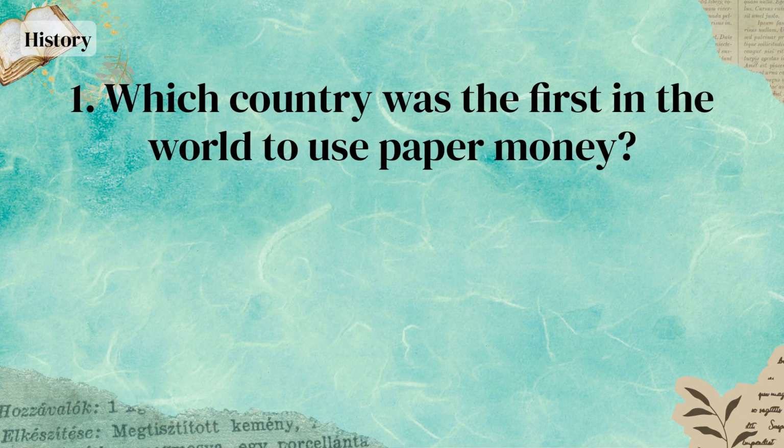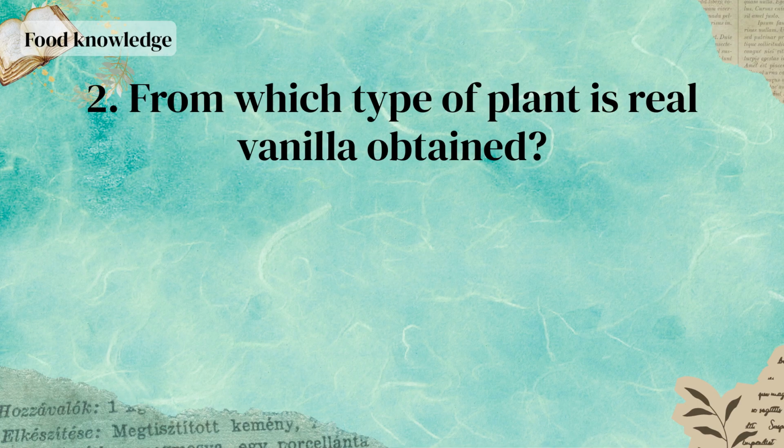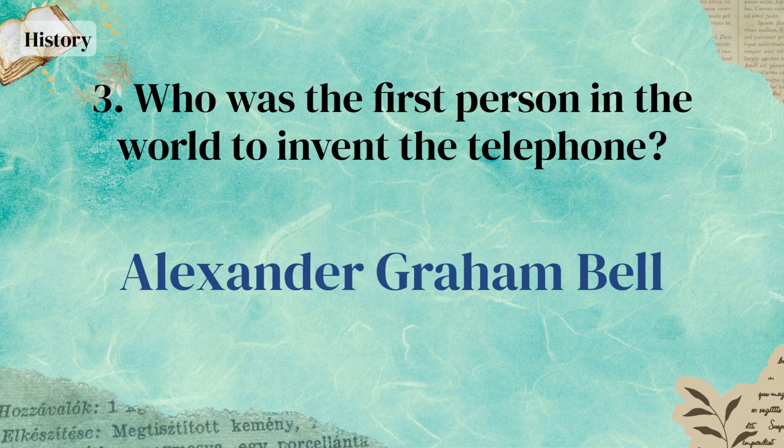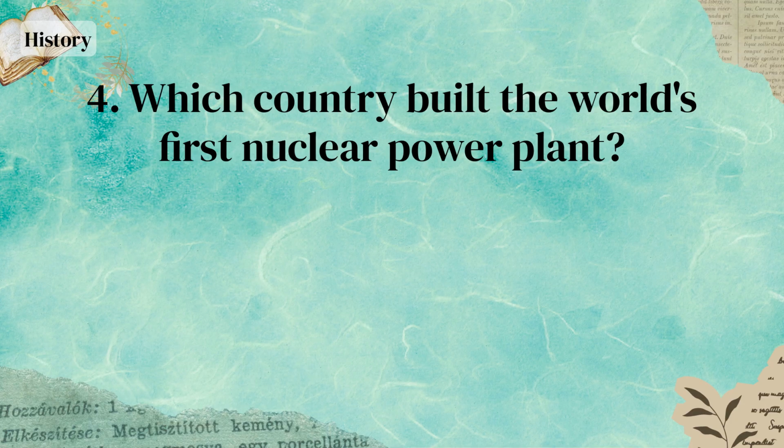Which country was the first in the world to use paper money? China. From which type of plant is real vanilla obtained? Orchid. Who was the first person in the world to invent the telephone? Alexander Graham Bell. Which country built the world's first nuclear power plant?